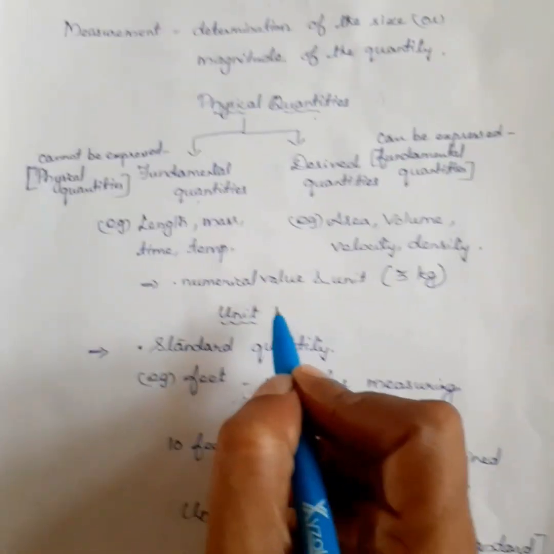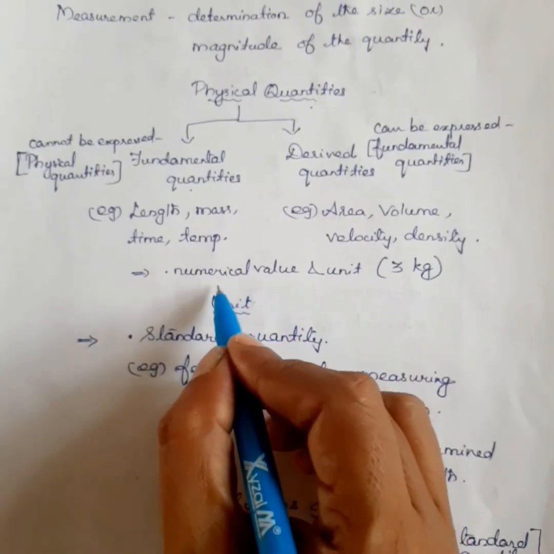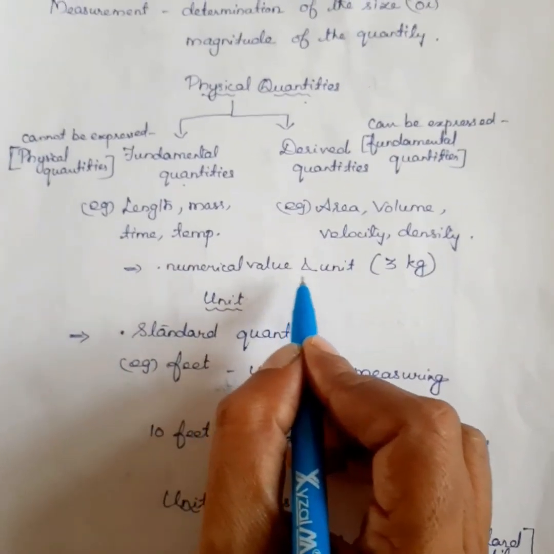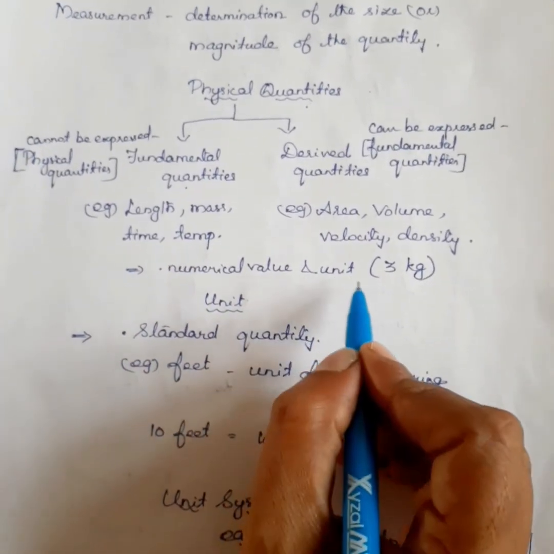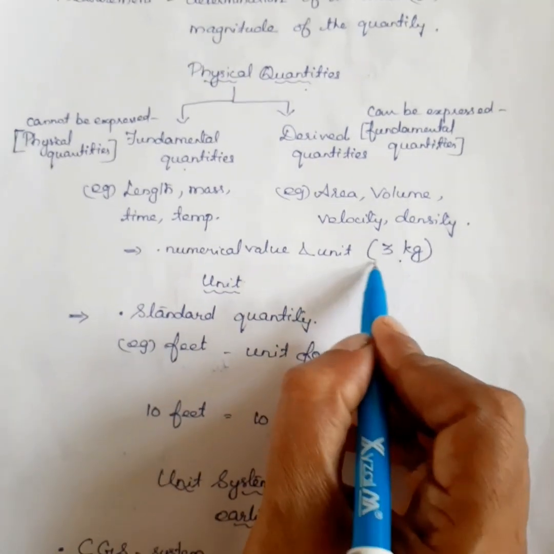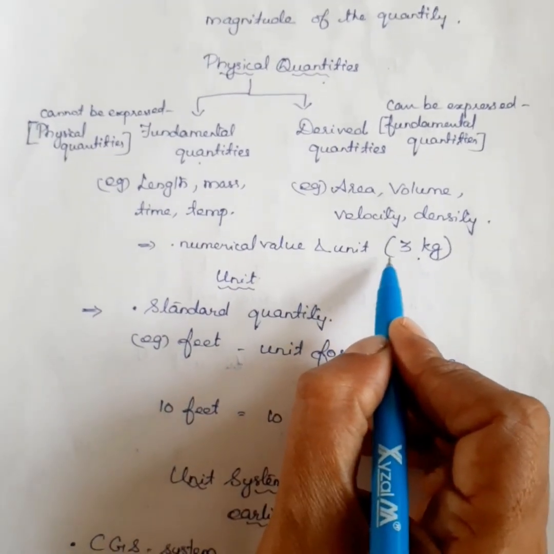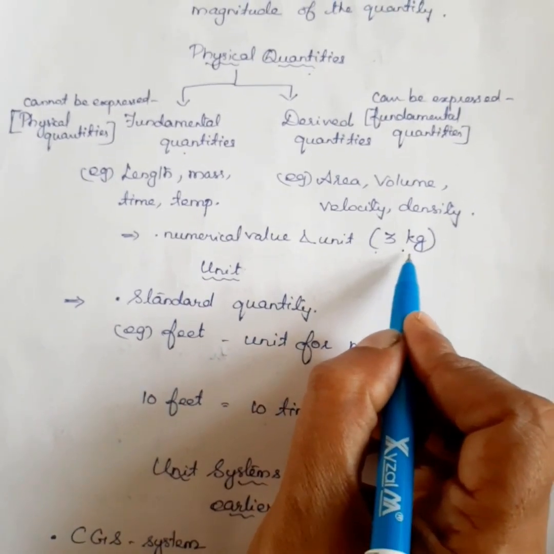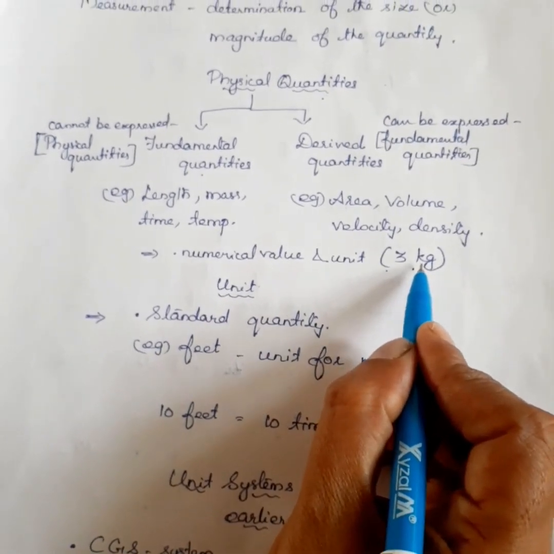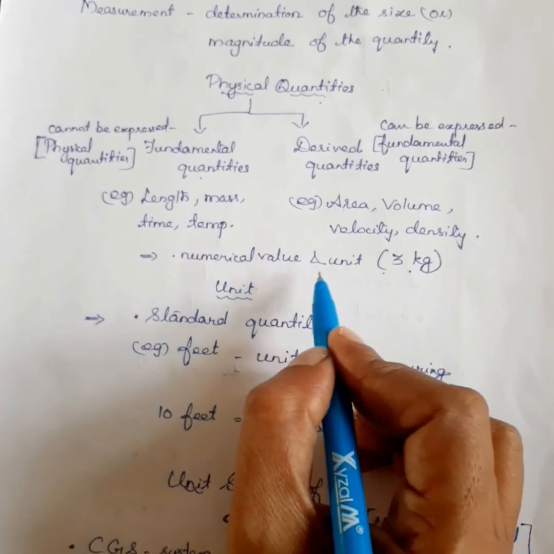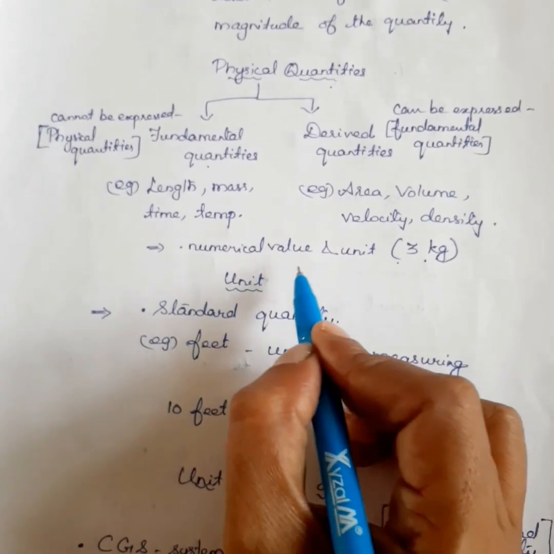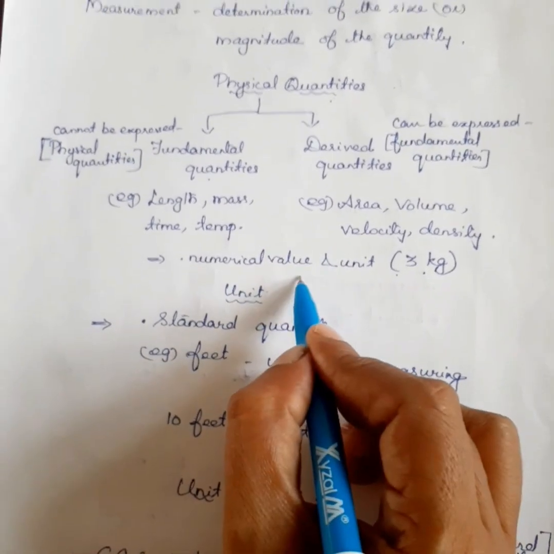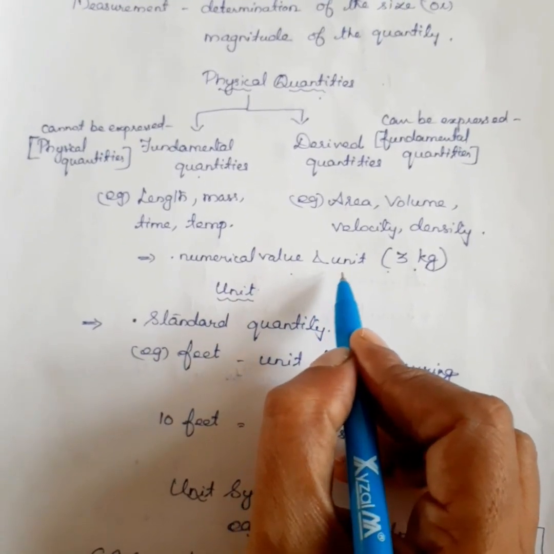So the physical quantities have a numerical value and they have a unit also. For example, 3 kg. So 3 is the numerical value and kg is the unit. What is the unit of mass? Kilogram. So physical quantities have a numerical value and a unit.